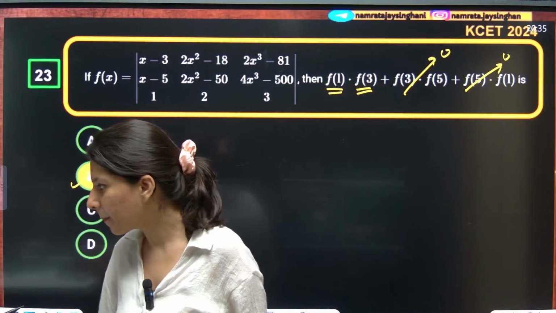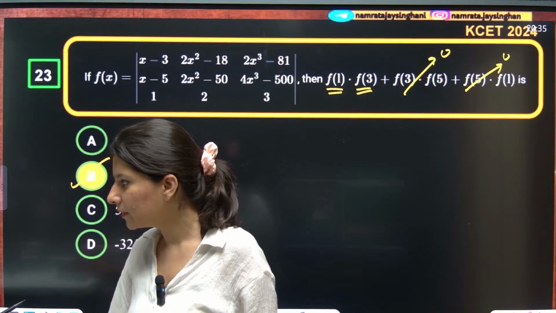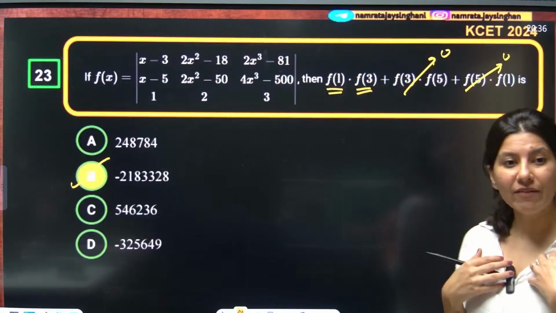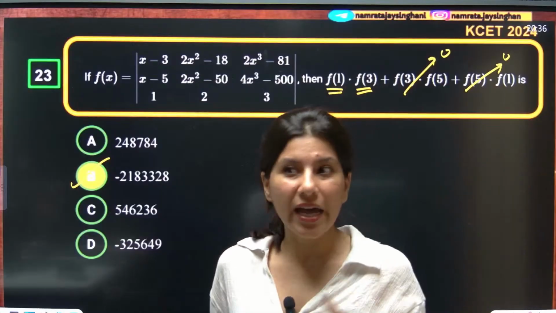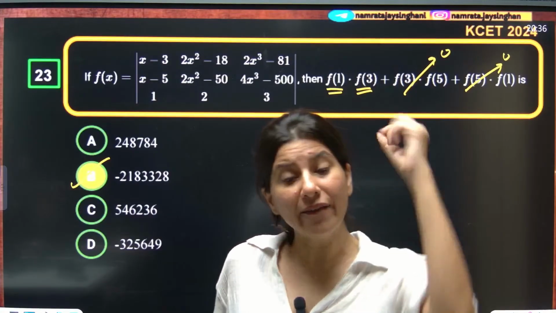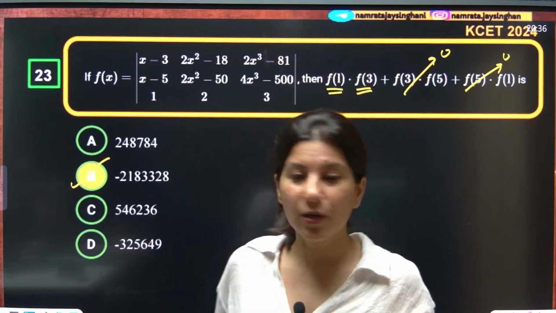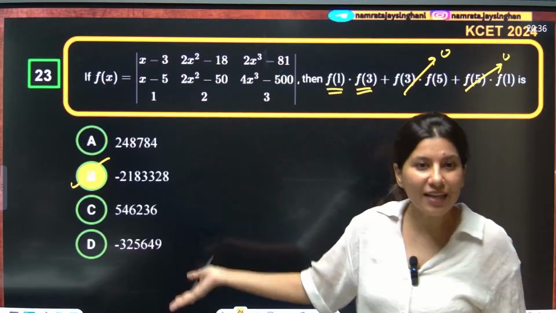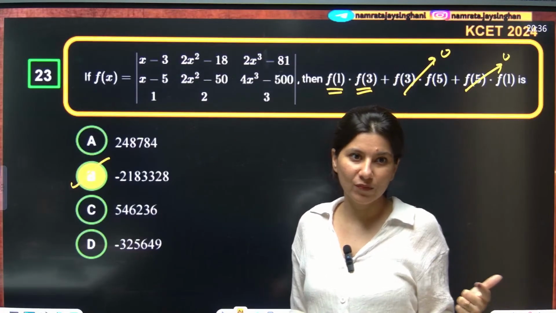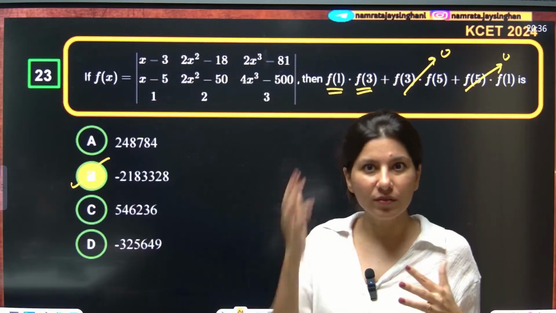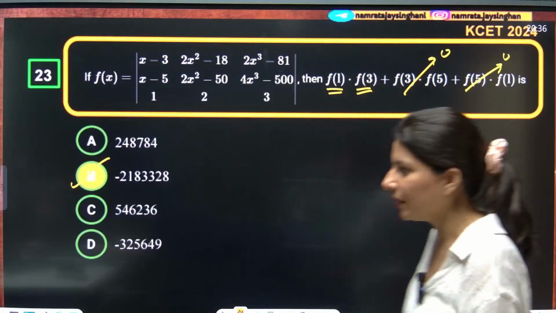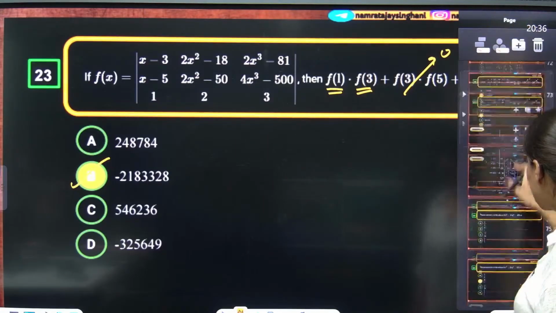Okay, yes? I think this question is quite calculative. If I were in your place, I would have skipped this question for a while and done it at the very end. Because can you see the options? By looking at the options only, I can imagine how the calculations are going to be. So in the initial phase, if I have to skip any question, I'll skip this question, because it is calculation-heavy.